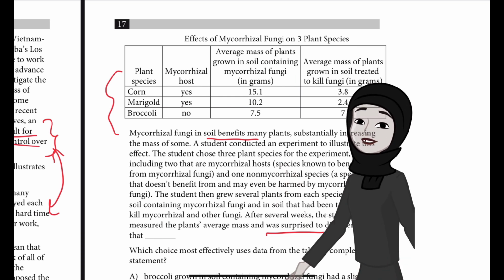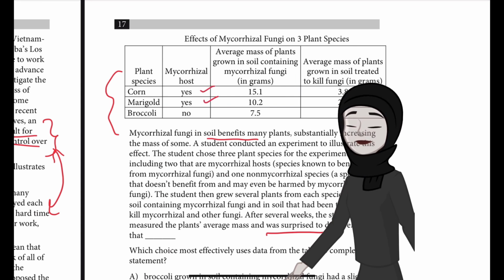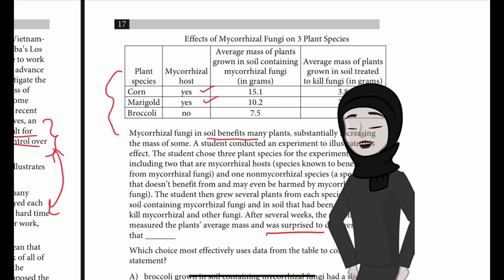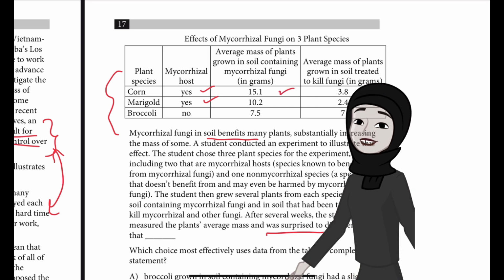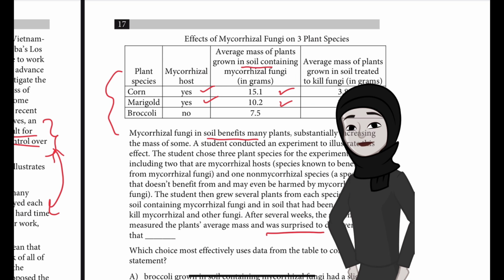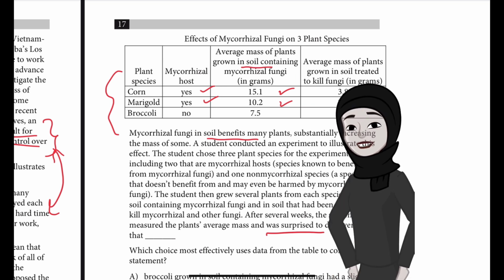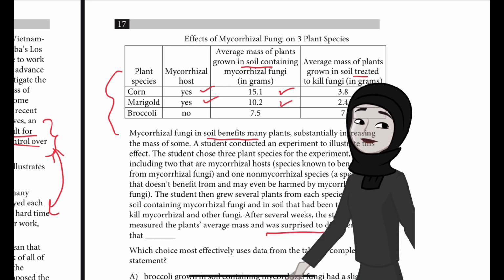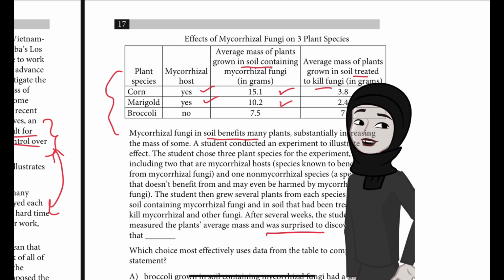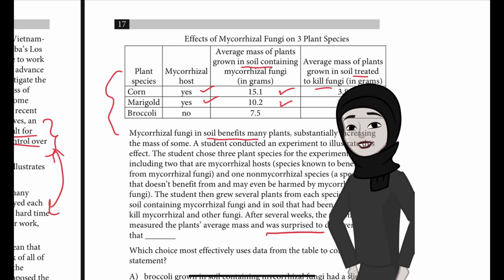So corn and marigold are mycorrhizal hosts, and as you can see, when the soil has mycorrhizal fungi, corn is 15.1 grams, marigold is 10.2 grams, and when the soil has been treated to kill fungi, corn has lowered its weight to 3.8 grams and marigold has also lowered its weight. But then that was expected.